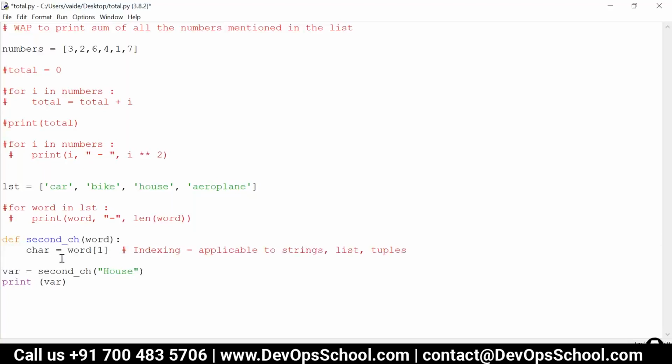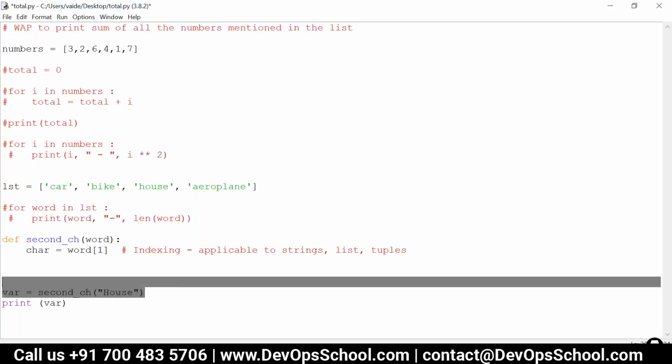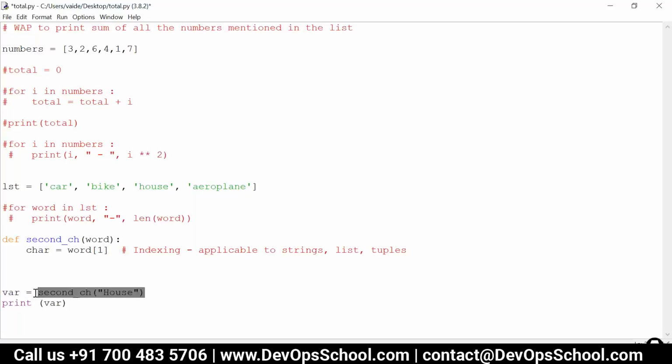So wherever you need this code, you are just calling this function instead of writing that entire code. Now I am calling it over here. Now I executed the code, but what is the output of that code? I need to get that output of the code so that I can use it somewhere else, right?